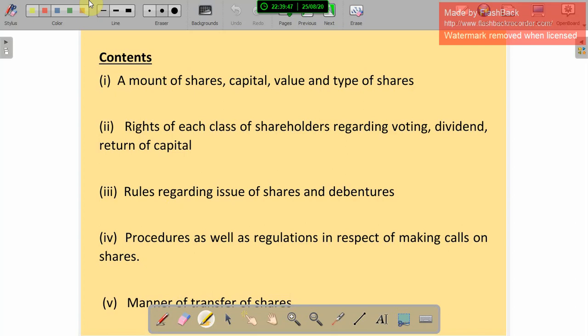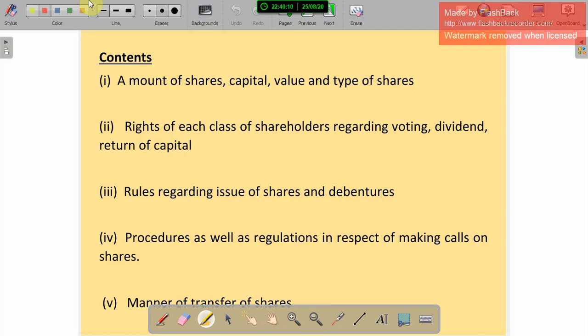And the third point, rules regarding issue of shares and debentures. How they are going to sell their shares and debentures to the people. Those rules are also mentioned in the articles of association. Procedure as well as regulation in respect of making calls on shares.